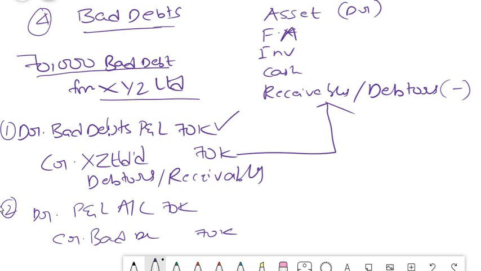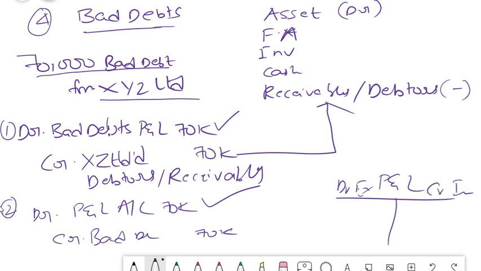This closing of trial balance, friends, I will explain to you when we discuss the chapter of balance sheet, because there is something called as closing of trial balance. I will explain that in our next video, but for now you just have to remember that all your P&L accounts which are lying in your trial balance will be closed and transferred to P&L. If it is an expense account, it will be debited to P&L account. If it is an income account, it will be credited to P&L account. Now if you take the P&L account, it will be somewhat this: debit expenses, credit income. So this bad debt now will come here, okay, because P&L to bad debts. So that is what your amount which will be coming in your P&L account.